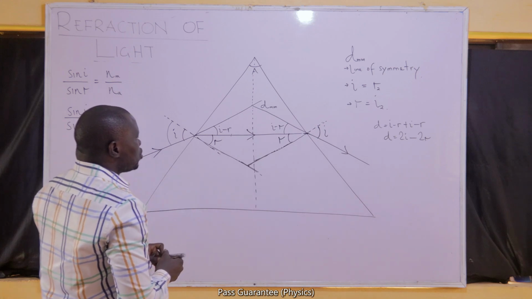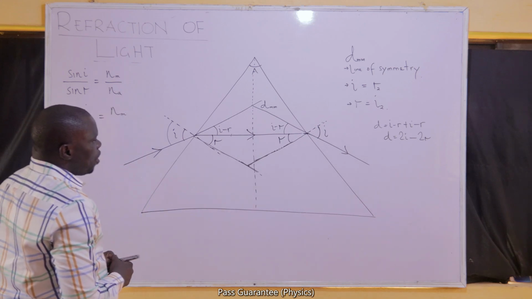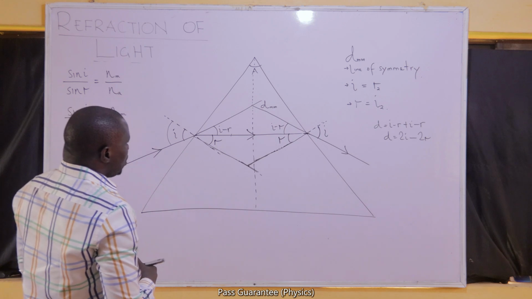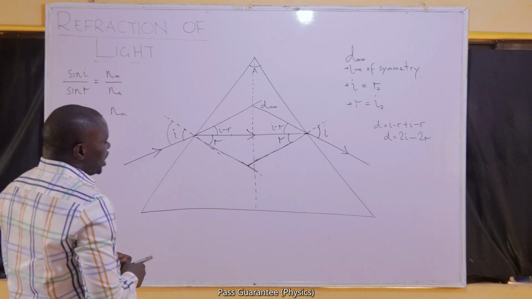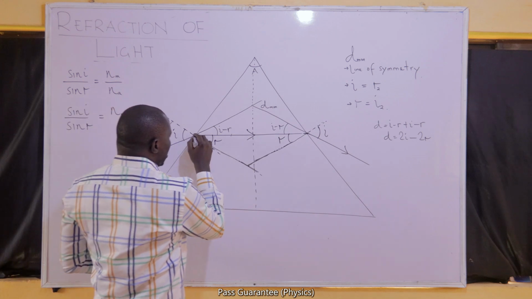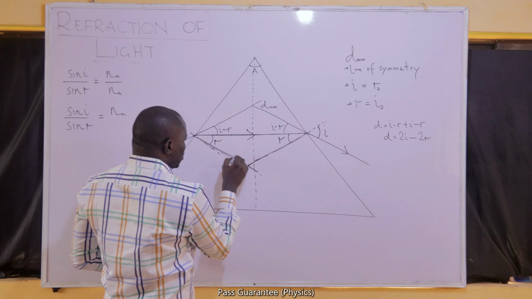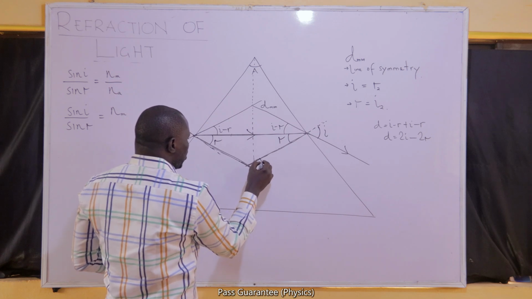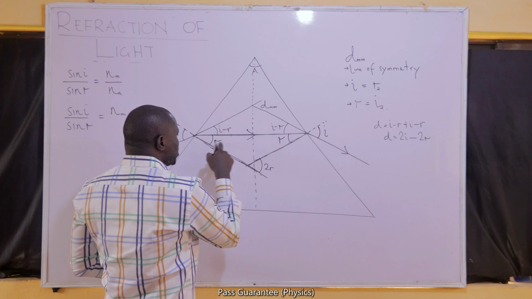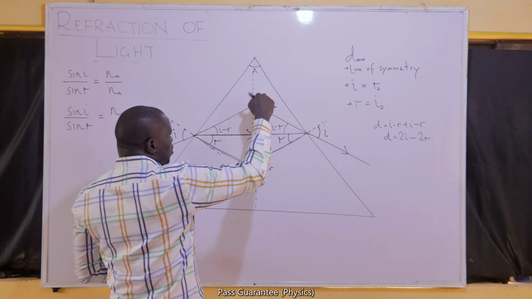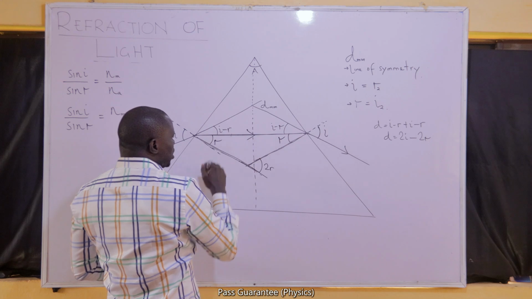We will now try to look for relations that we can write for these two. If we take this triangle into consideration, the exterior angle here too should be 2R. That's the sum of the two opposite interior angles. The first triangle gave me D minimum. Now I'm getting 2R from this other triangle.